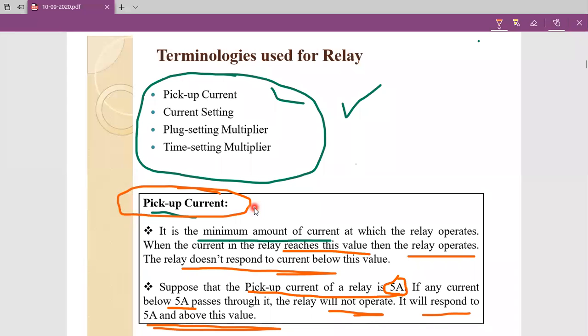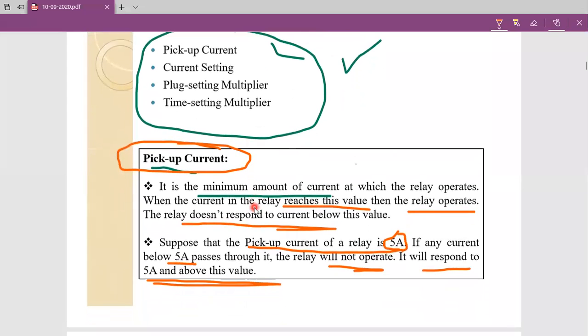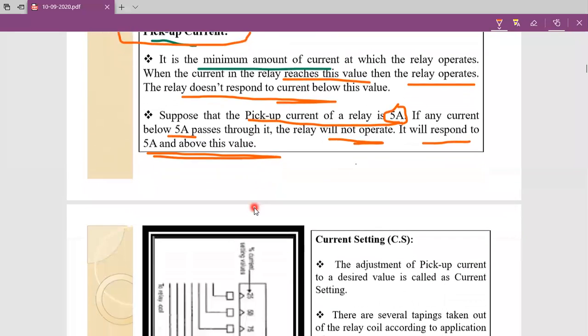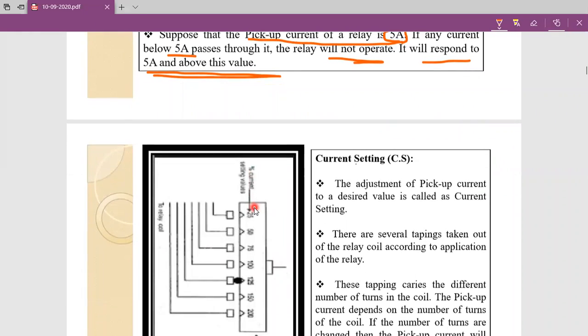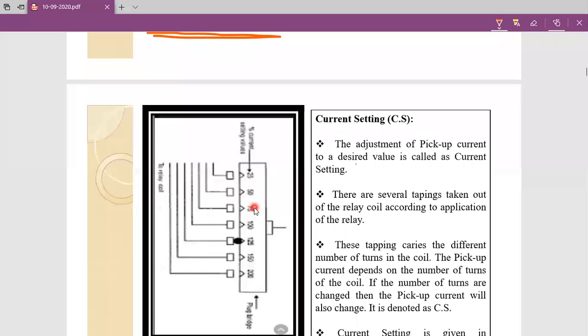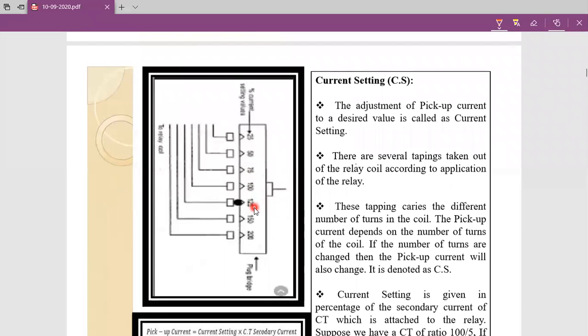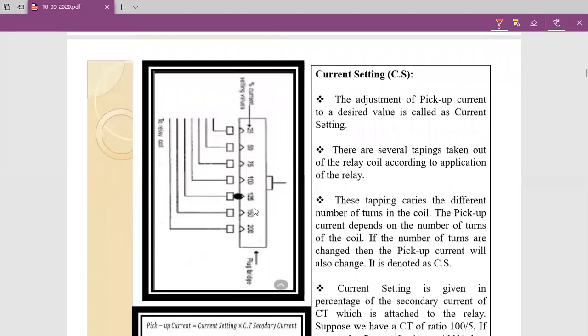Along with pickup current, we have one more value: current setting. Current setting is also decided by us for a given relay. What is current setting?